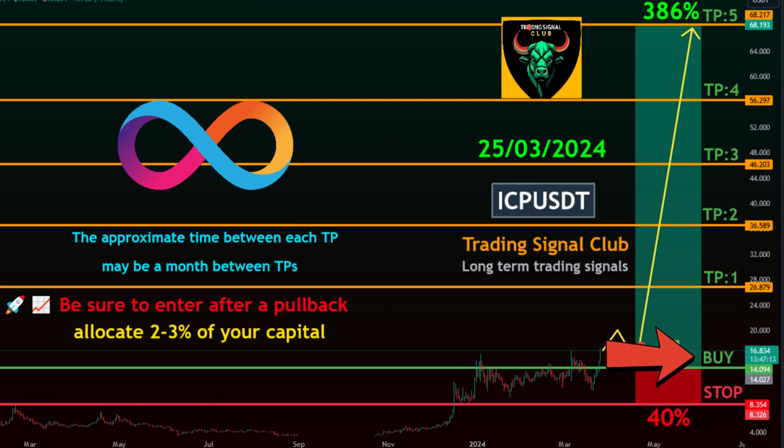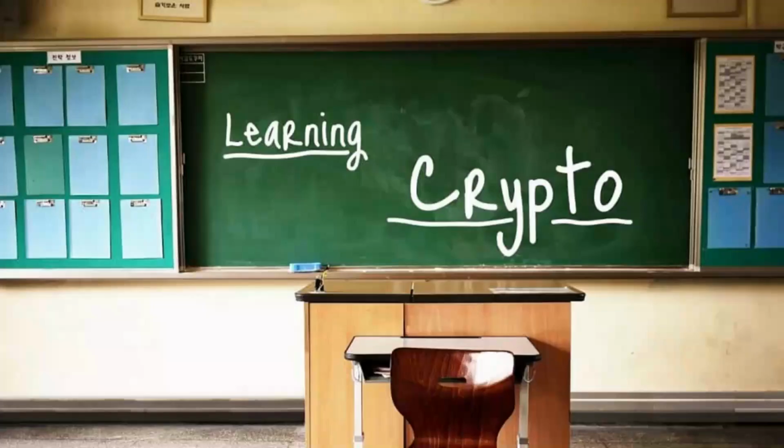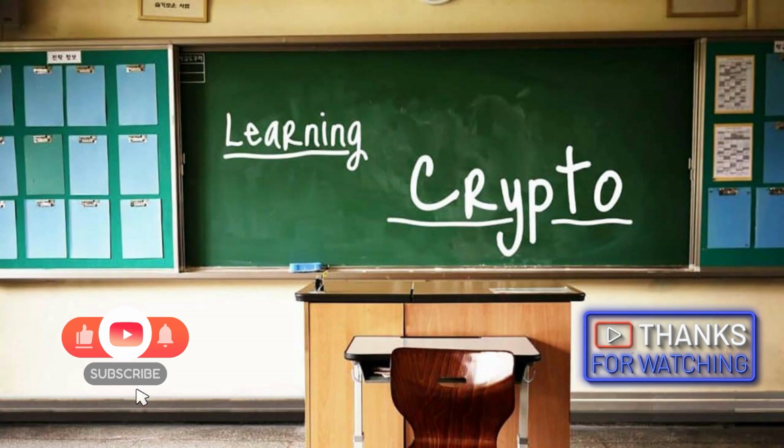Take Profit Targets. Target 1, 26.879. Target 2, 36.589. Target 3, 46.203. Target 4, 56.297. Target 5, 68.217. Stop Level, 8.354.